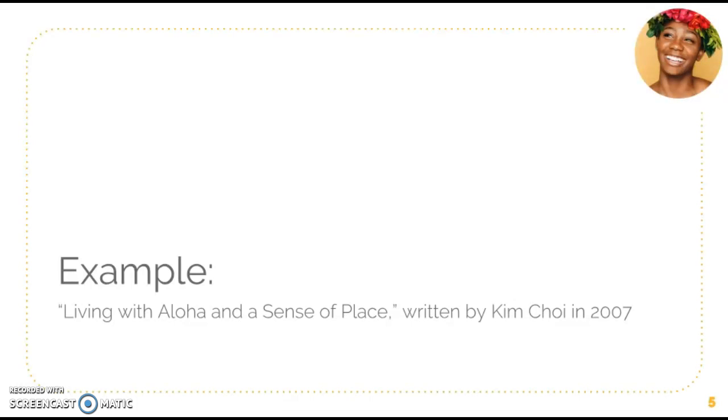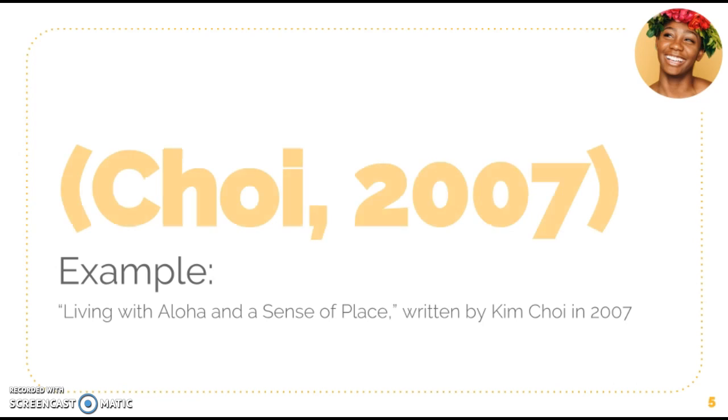Here's an example. I have a book titled Living with Aloha and a Sense of Place. It was written by Kim Choi in 2007. Now, to create an in-text citation, we would need to use parentheses, as well as the author's last name and the year of publication. This is what a citation would look like if we were citing or quoting from this particular author and this particular book.